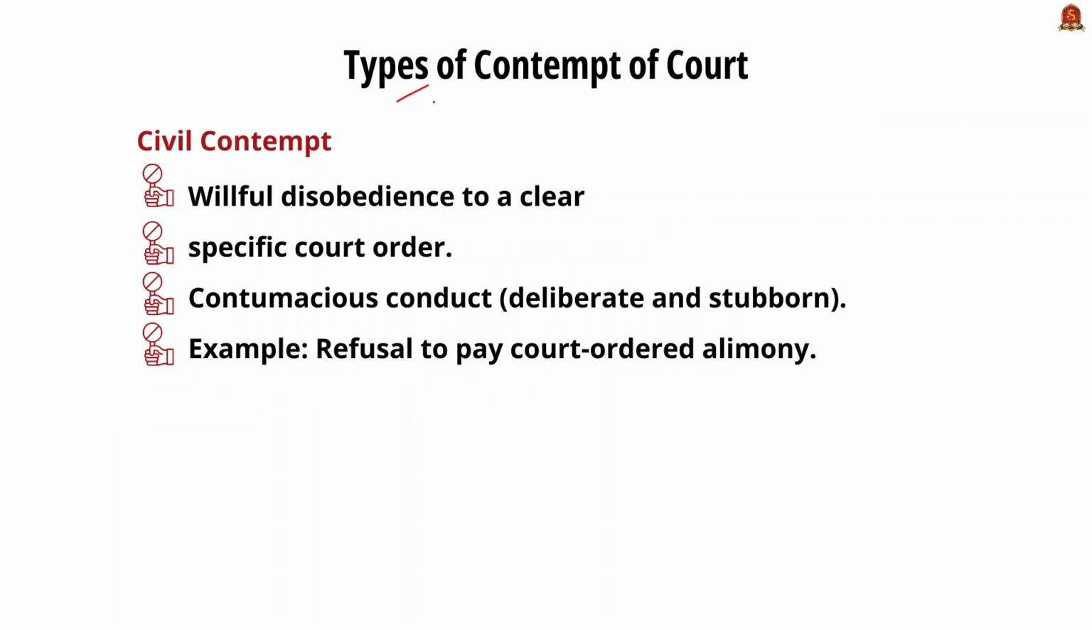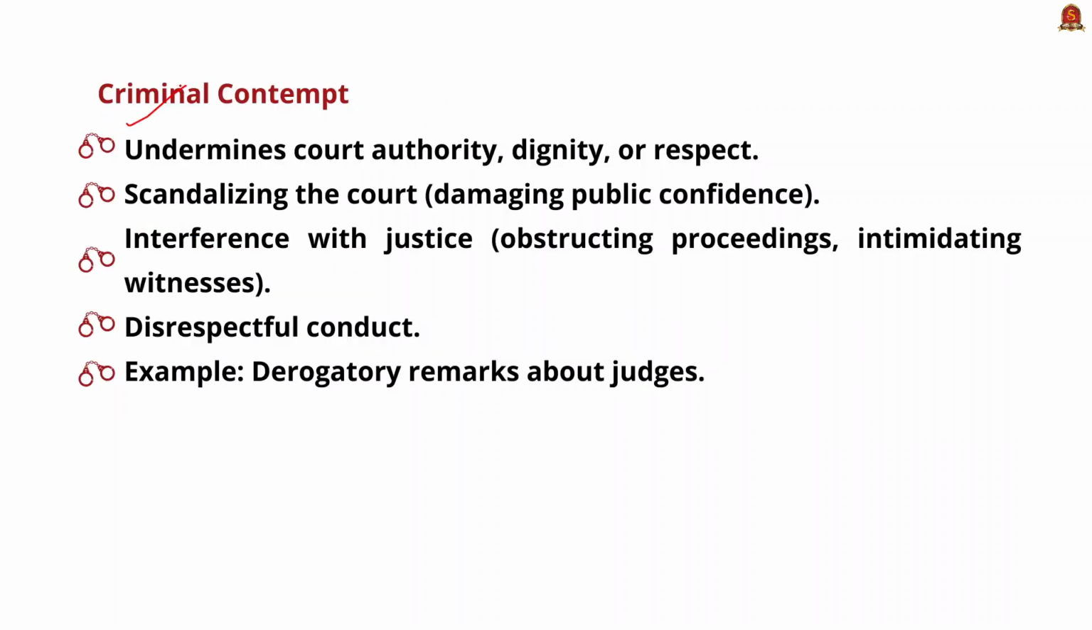Moving to the types of contempt of court, first we will discuss civil contempt. It is a willful disobedience to a clear, specific court order, and it also includes contumacious conduct, that is deliberate and stubborn conduct. For example, a refusal to pay court-ordered alimony even though a person has the capacity to pay the amount. And the next type is criminal contempt.